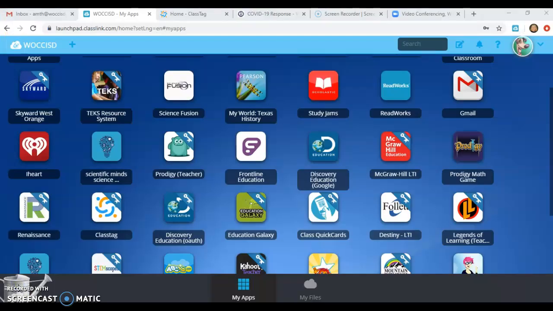I'm also going to log in and try to show you what the student side of Imagine Math and Discovery Education look like, and Prodigy, if I can get it to work for me. I'm going to show you what the student version looks like so you know what your child should be looking at and what you could do to help them. I'm going to send that in a separate video, which will be attached as well.